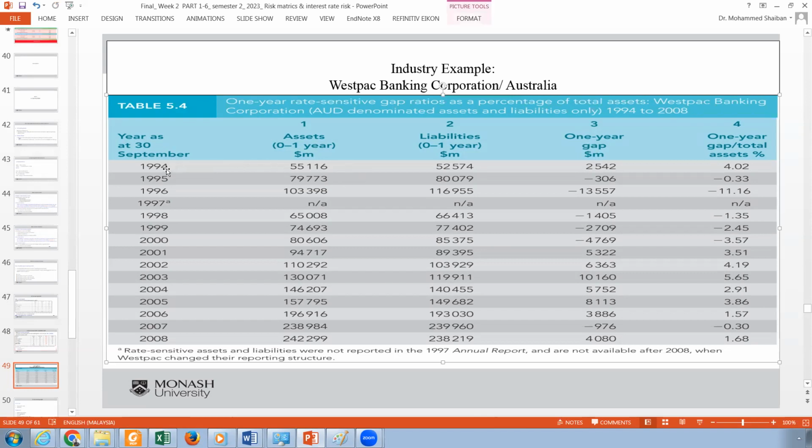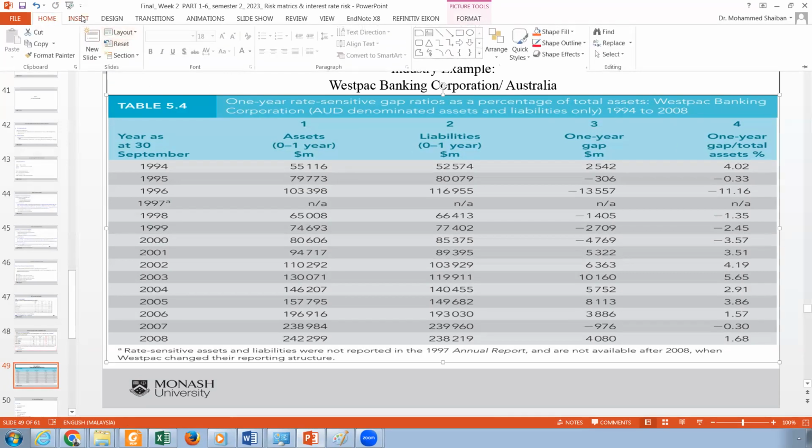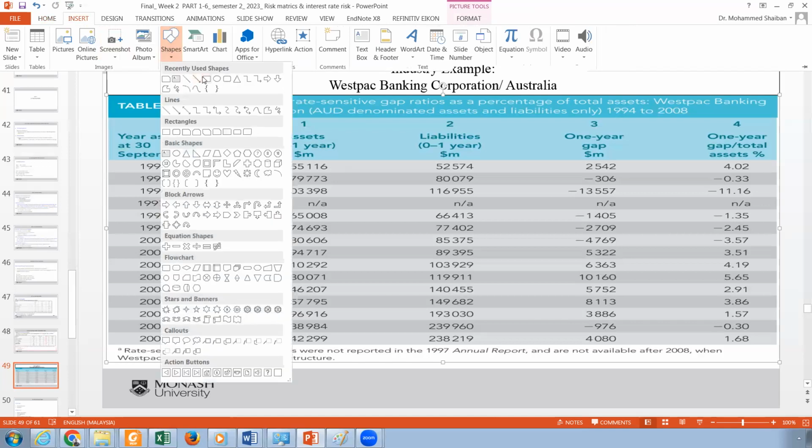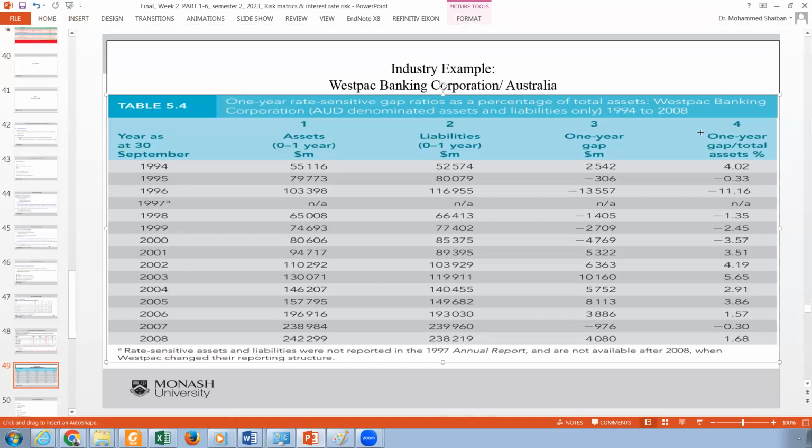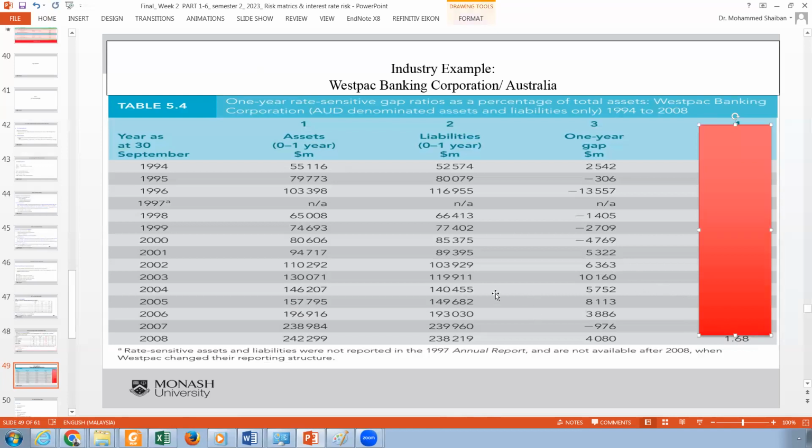And this is what they calculated from 94 to 2008. Of course, there is new data. If we can get more data, we will try to calculate more than that in class. You don't have to worry about this. I'm not using it, which is this one, the 1 year gap over the total asset. You just calculate this over the total asset, but you can ignore it for the time being, no problem.